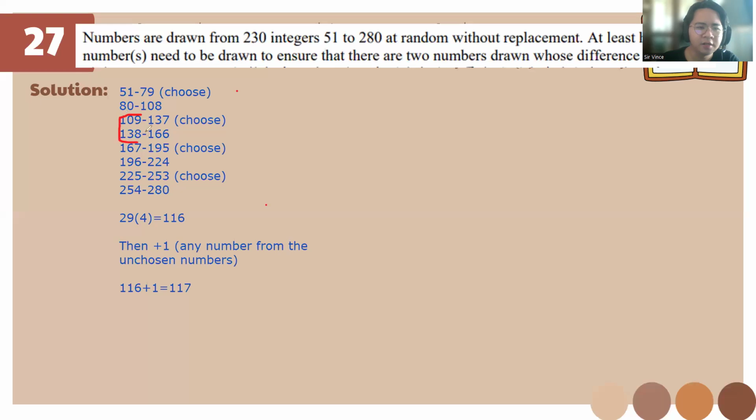Then this one and this one, this one and this one. So we're gonna have a four pattern, right? By their common difference and this patterning, okay? I don't have another more basic way of teaching you, class, but I'll put this one here. So that's why we multiply it by 4. Then plus 1, any number from the unchosen.